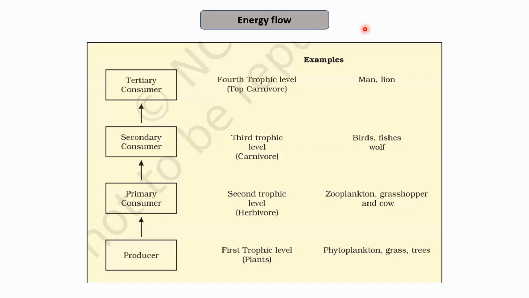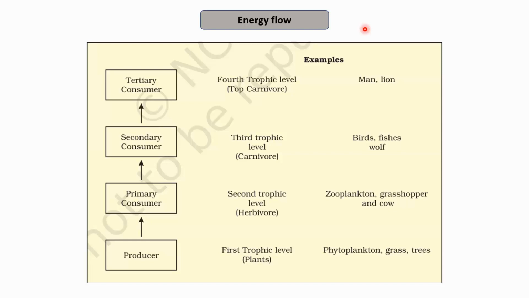So there is a law, the 10% law of energy transfer, and this law states that when we move from one trophic level to another trophic level, there is a loss of 90% of the energy, and only 10% is transferred. Suppose the producers produce 10,000 joules of energy. Then all of this energy will not be transferred to the primary consumer, as some of the energy will be required by the plant itself. So only 10% of the energy will be transferred. That is, from this 10,000, only 1,000 joules of energy will be transferred to the primary consumers.